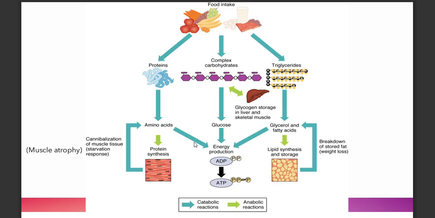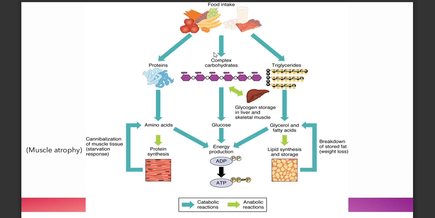And in some instances, when the body starves, amino acids can form proteins, and the body can respond to that starvation by cannibalization of muscle tissue. This is relevant for bodybuilders. That process is called muscle atrophy.